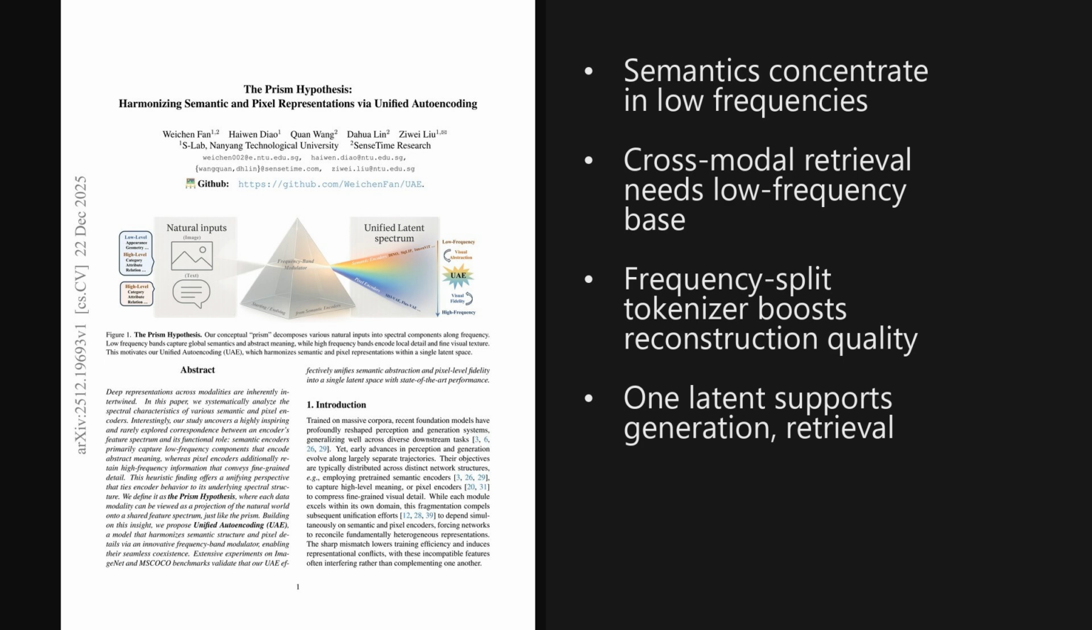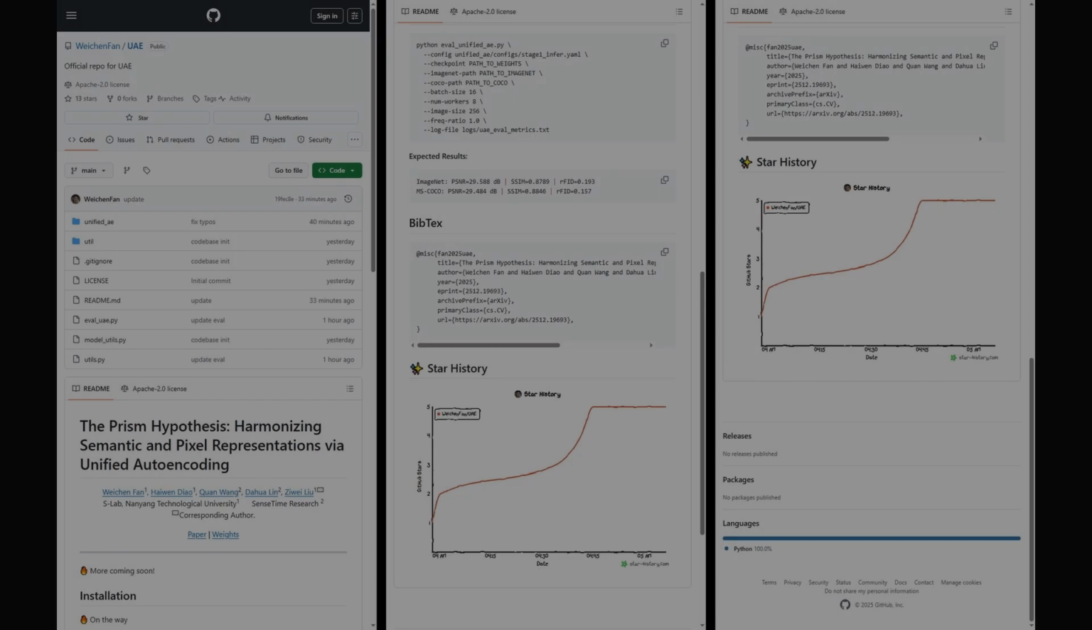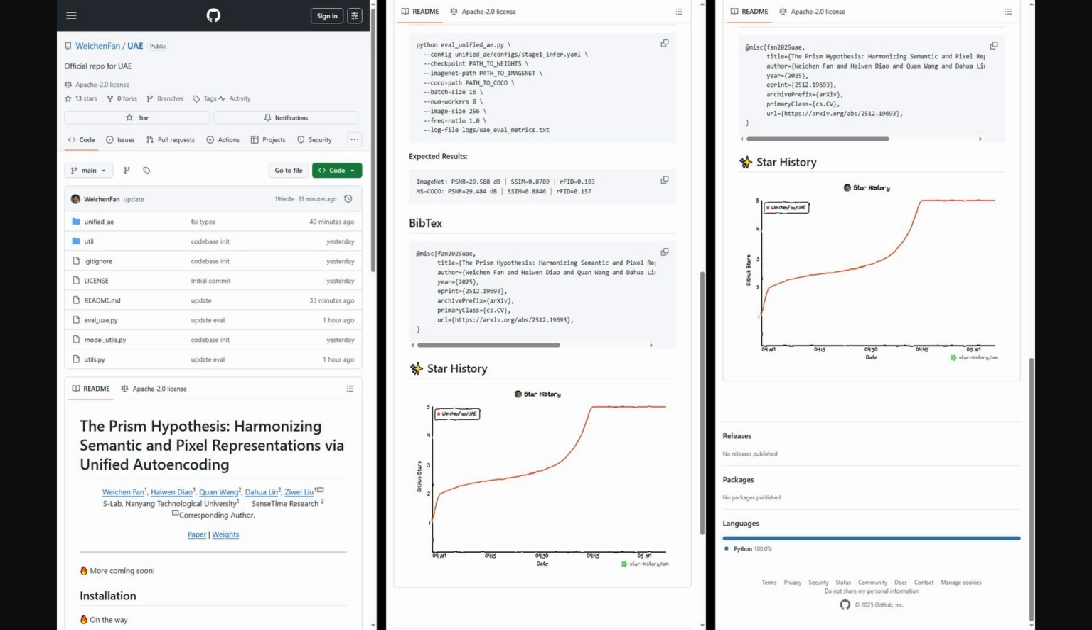Alright, as we go, the Prism idea about low and high frequency features ends up being a pretty clean way to understand why this works. Also, the authors shared an official UAE GitHub repo, and it mainly gives you the codebase plus a quick evaluation script to reproduce the reported metrics. You will find the unified AE module, utility and model helper files, and example commands with config and checkpoint paths for running ImageNet and COCO evaluation.